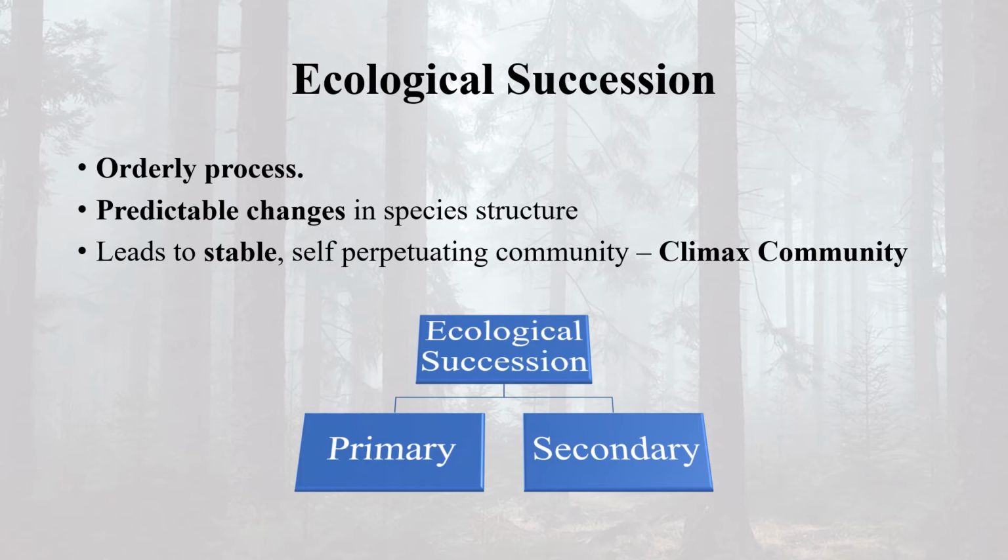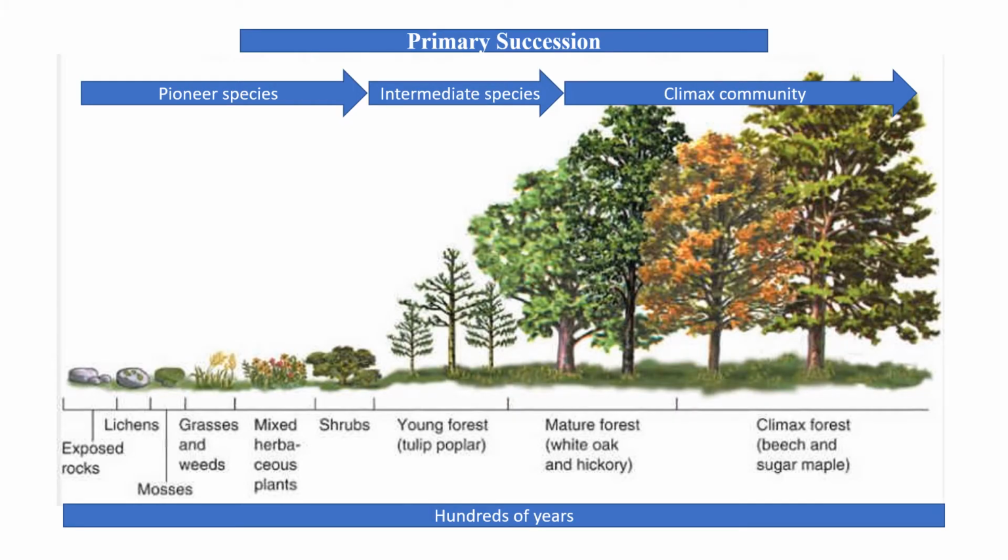Also, such disturbances create new conditions that can encourage some species and discourage or even eliminate another species that is less fit.